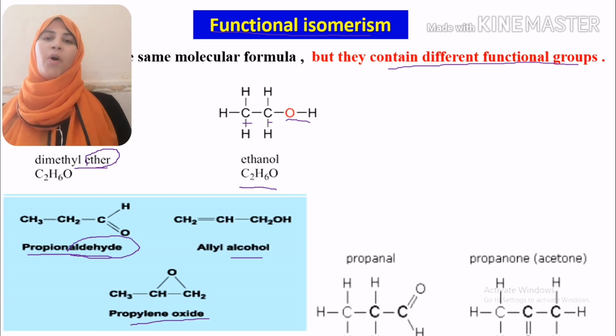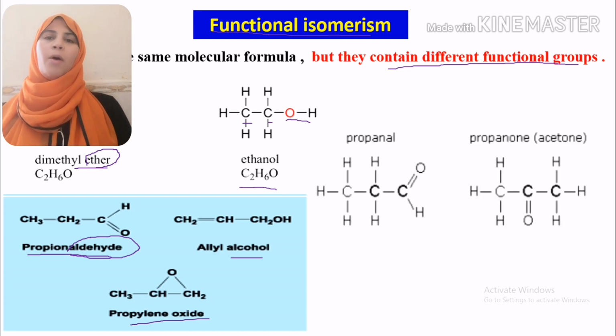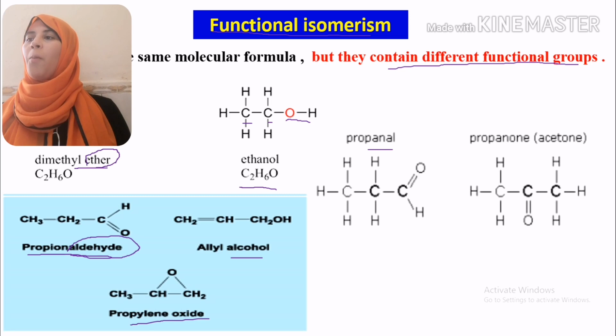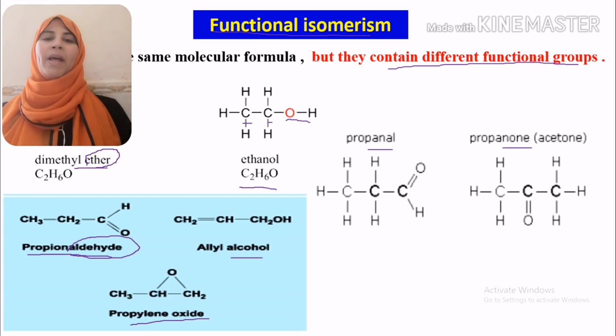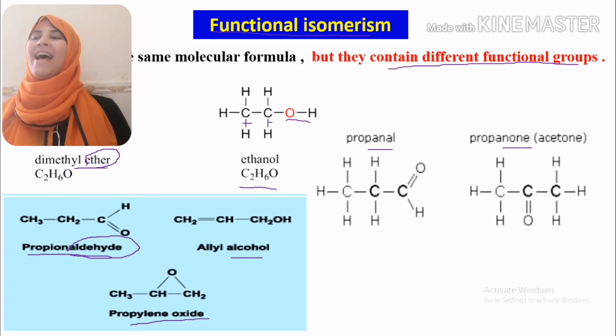Another example of functional isomerism is propanal and propanone. In the first one, we have an aldehyde.